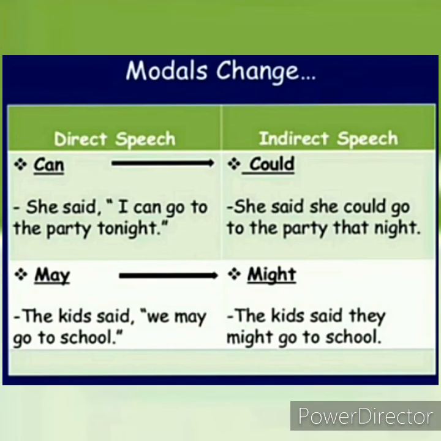Now modals change. Can will change to could, and may will change to might. For example, she said, I can go to the party tonight. Indirect speech will be, she said she could go to the party that night. Here the modal can changes to could, but the main verb go will remain the same. Can go will change to could go.